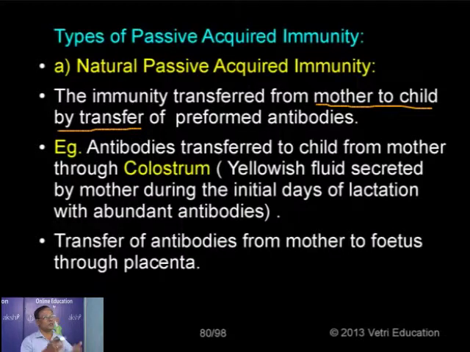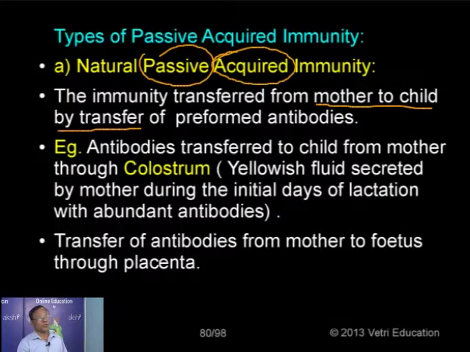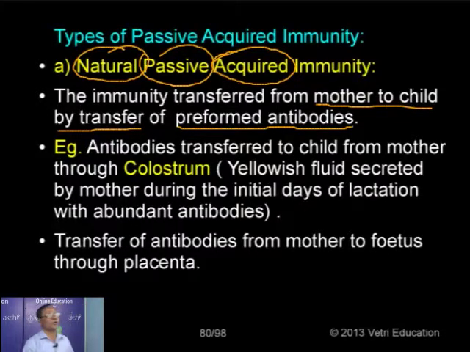Normally the antibodies are already formed in the mother's body. The mother's blood transfers the antibodies to the fetal blood so that the fetus, the developing embryo, develops the power of immunity. Such an immunity is not lasting forever, that's why it's called passive, and it occurs only just after birth or during development. As it is caused naturally, it is called natural passive acquired immunity. The immunity is transferred from mother to child by the ready-made antibodies, the preformed antibodies.